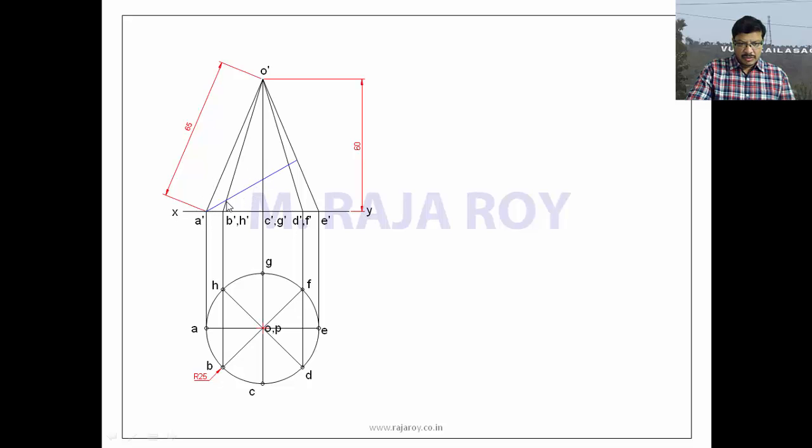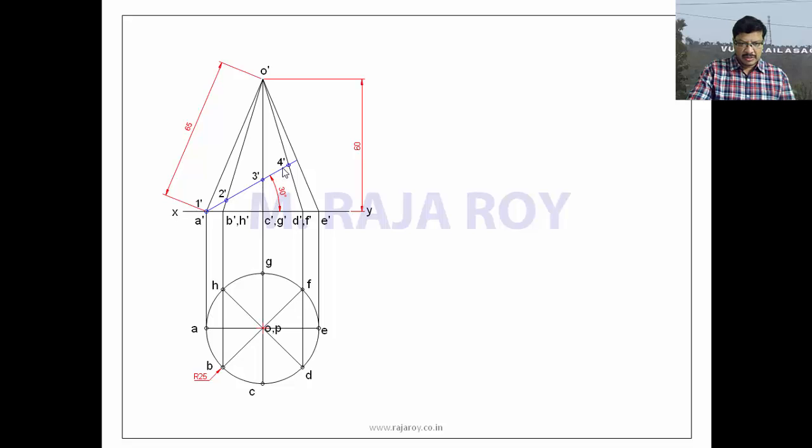Now this particular cone is cut by a section, something like this, at a 30 degree angle. So along this section, you mark the intersection points or cutting points. Here on A dash, I will get the first intersection point, that is 1 dash. Here this line is representing two slant generators. The visible one is B dash, so first I am marking the visible one. When I move in the reverse direction, I will mark the invisible one, that is on H dash. Next, another visible one will be on OC, where OC is visible and OG is invisible. That's why I am marking the visible one, that is 3 dash.